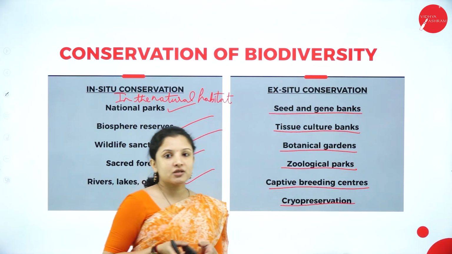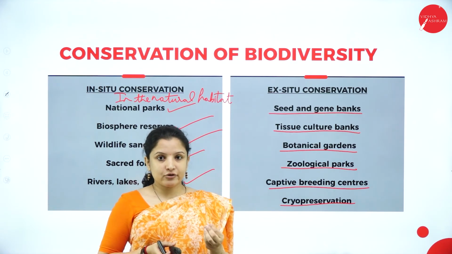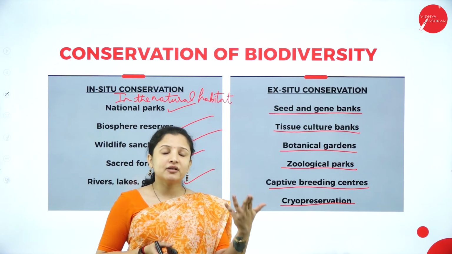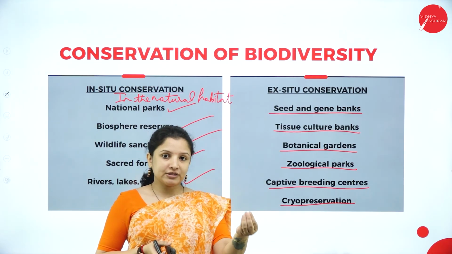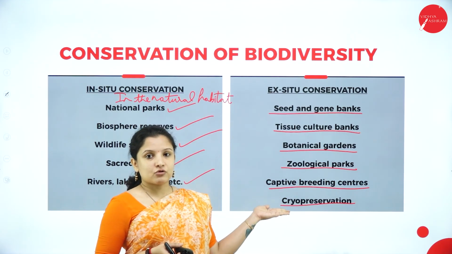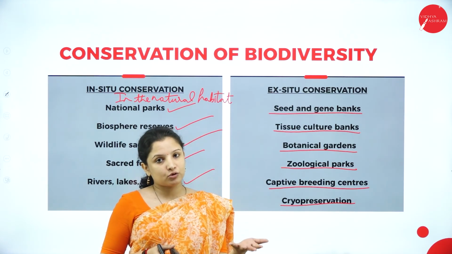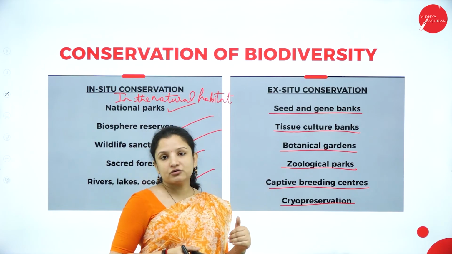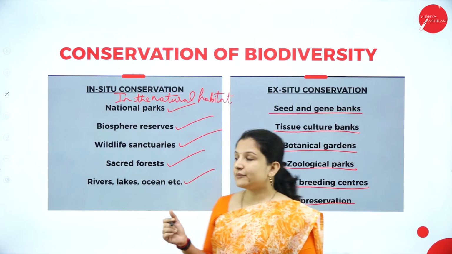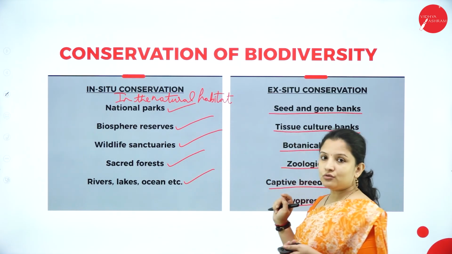Cryopreservation is nothing but wherein under very cold temperature, by using liquid nitrogen, the plant materials are preserved, so that whenever there is a catastrophe or something, using these plant materials, you can remove them from the liquid nitrogen, follow tissue culture techniques and generate a new plant out of it. So cryopreservation is also one of the ex situ conservation methods. So these are the two types of conservation of biodiversity: in situ conservation and ex situ conservation.